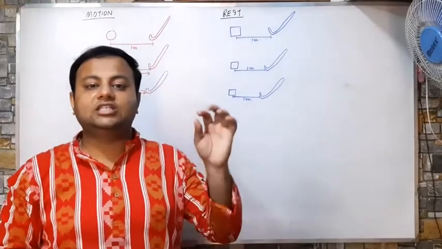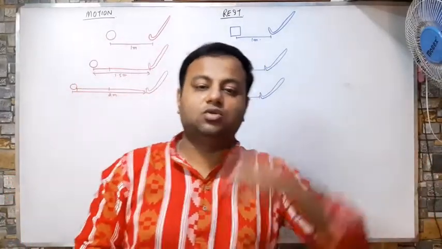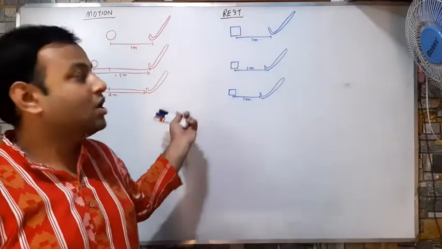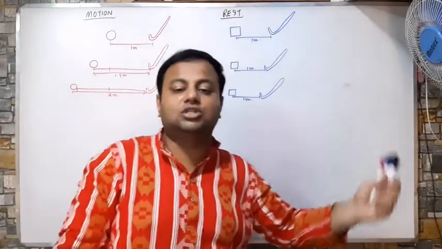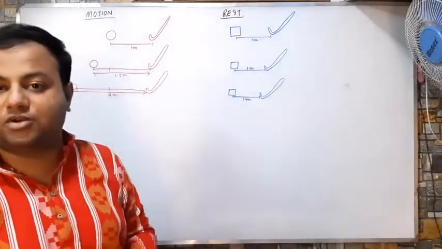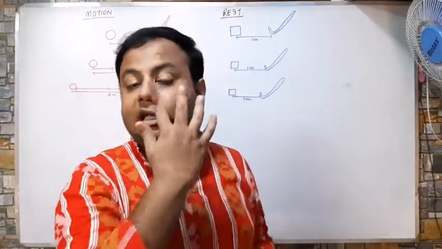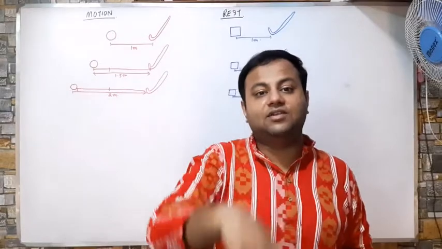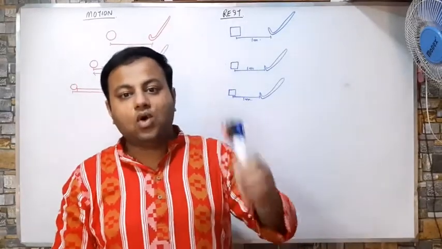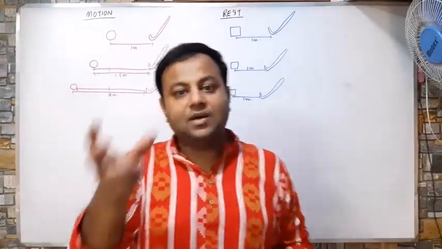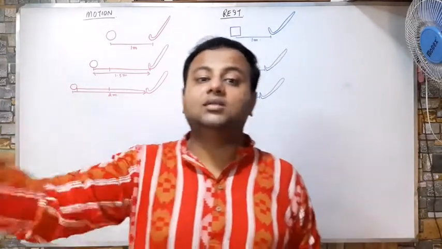When a body changes position with respect to time, with respect to the surroundings, it is said to be in motion. When the body does not change the position with respect to time or with respect to the surroundings, it is said to be at rest. Now, rest and motion are comparative, they are relative in nature. Means one must always relate the motion or rest with some other body.